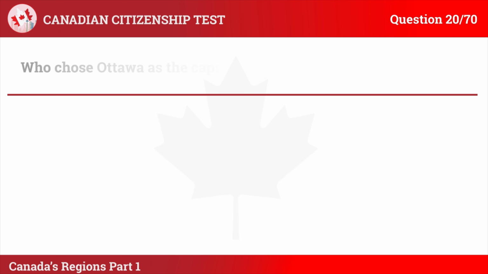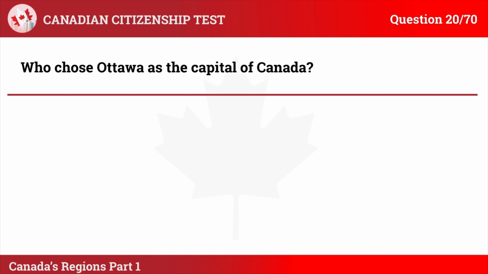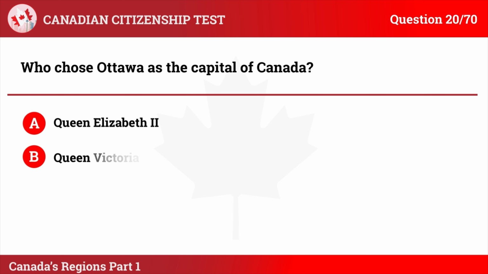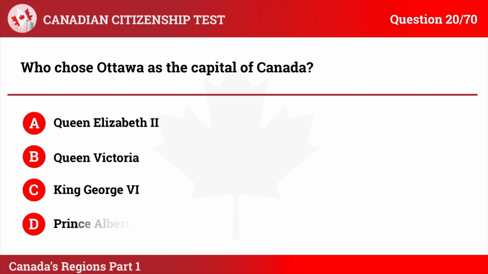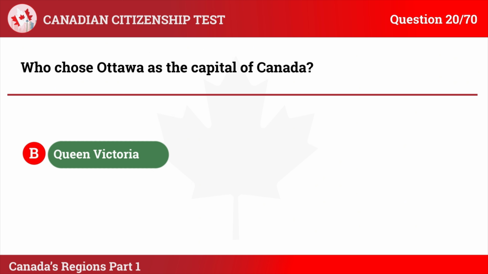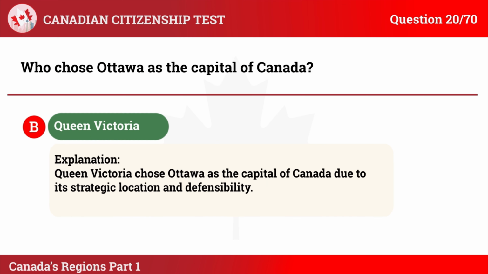Question 20. Who chose Ottawa as the capital of Canada? A. Queen Elizabeth II, B. Queen Victoria, C. King George VI, D. Prince Albert. The correct answer is B. Queen Victoria. Explanation: Queen Victoria chose Ottawa as the capital of Canada due to its strategic location and defensibility.